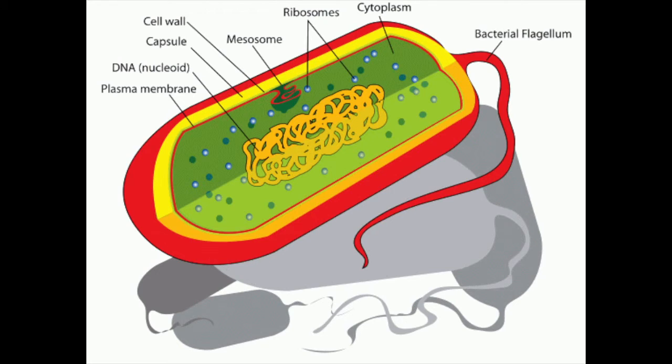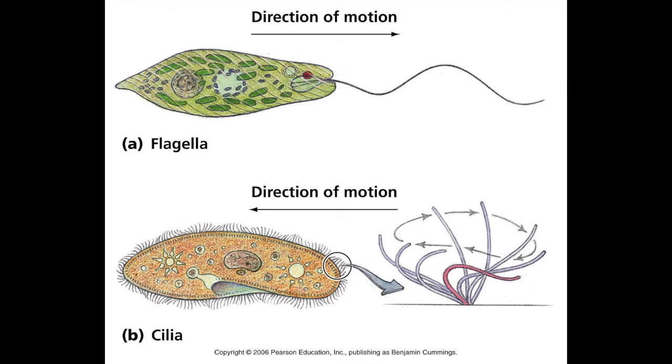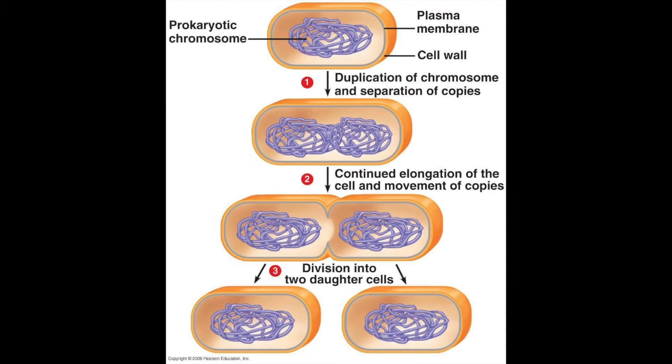Nothing. There are more Eubacteria than any other organism. Their cell walls are made of peptidoglycan. This makes their cell walls porous but strong. Some bacteria move and some do not. If a bacteria does move, it does so by either a flagella or cilia. Bacteria usually reproduce asexually through the process of binary fission.